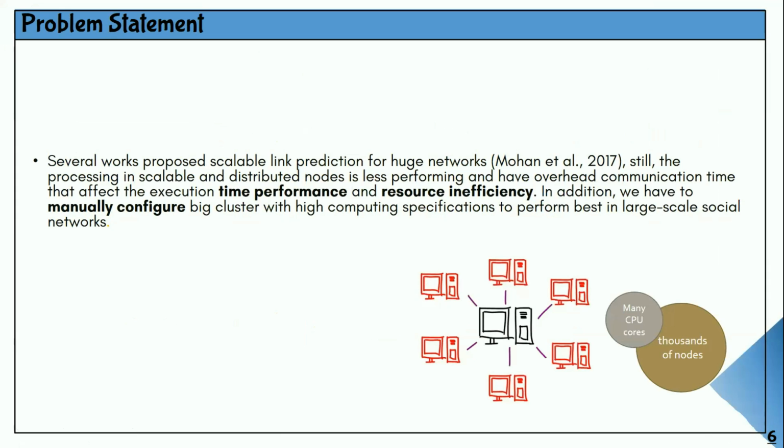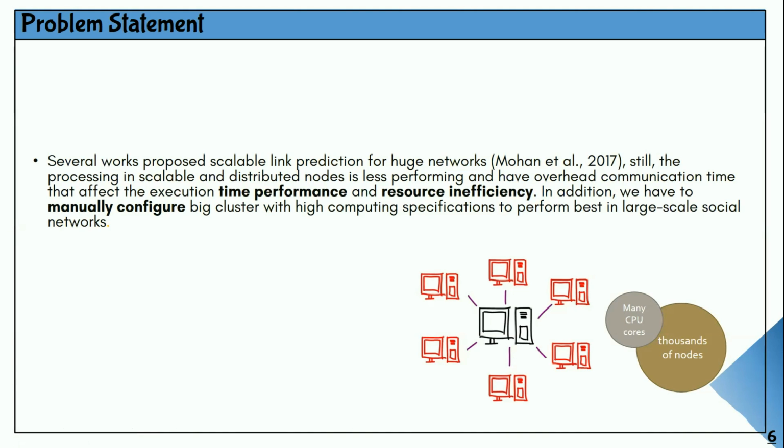So the problem statement for my research work is that, as I explained, several works have proposed scalable link prediction for huge networks. However, the processing in scalable and distributed nodes is less performing and has overhead communication time that affects the execution time performance and causes resource inefficiency. Meaning that in distributed computing like this, it has overhead communication time and resource inefficiency. And in addition, we have to manually configure the big cluster with high computing specifications in order to perform best in large scale social networks.